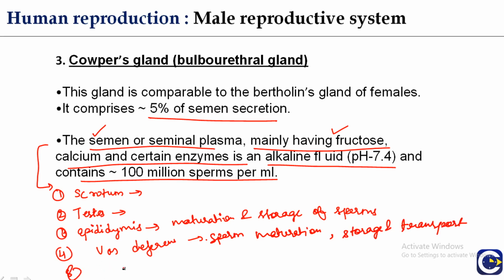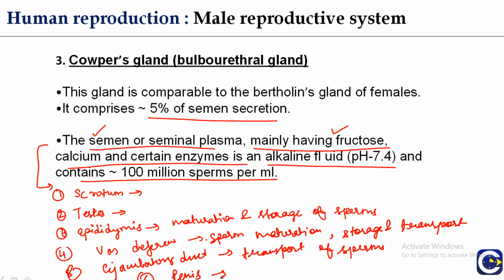Number 5, ejaculatory duct: it is the duct for the transport of sperms. Number 6, penis: it is the erectile organ used during copulation.